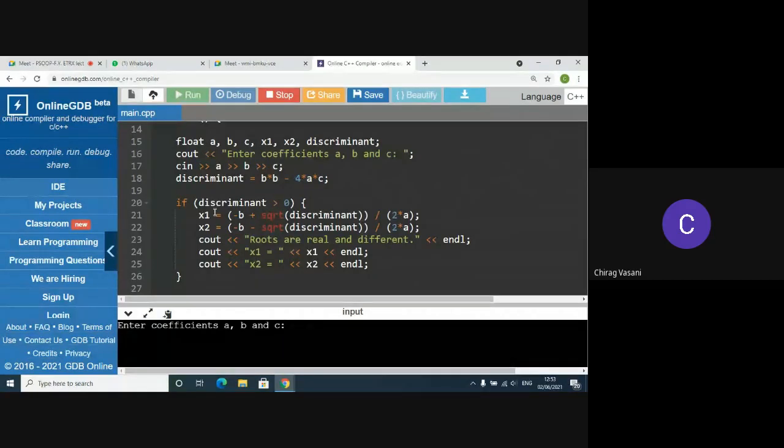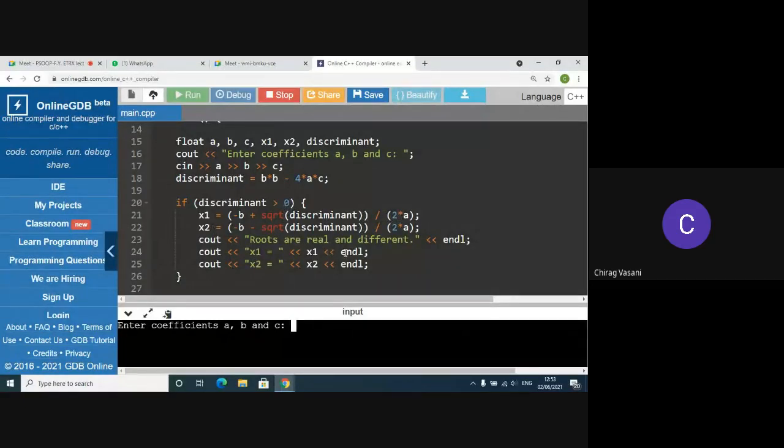then the value of x1, which is my first root, will be minus b plus square root of discriminant. This is the case of real roots, right? Yes, ma'am. This is the case of real and unequal roots, discriminant greater than 0. For square root, we use the sqrt function, divided by 2a, and my second root similarly.